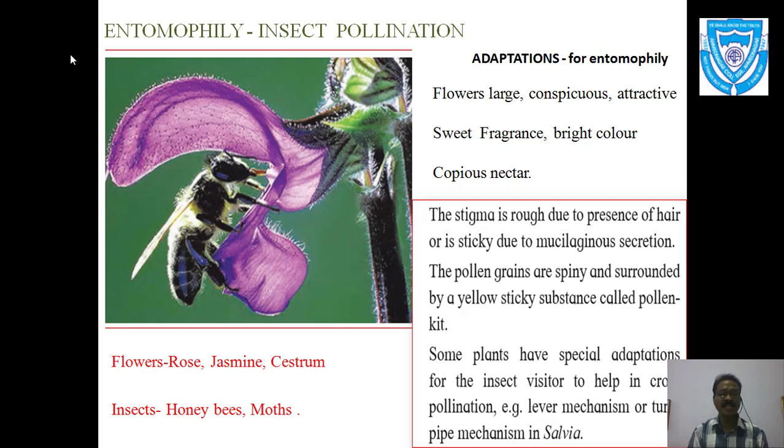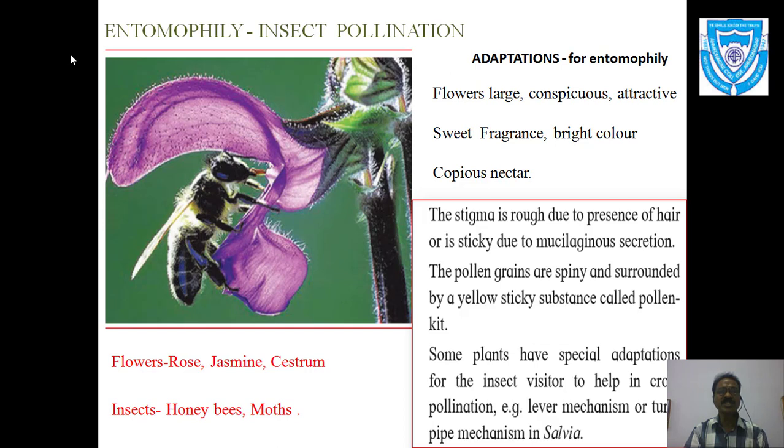So the lever mechanism is a special type of mechanism, as well as, you know, the passion flower, in which in addition to the corolla members, that is the petals, various types of outgrowths are present, and that makes the flower more decorative, more attractive, so that insects visit these flowers and pollination is made easy. So these are all the adaptations which increase the chances of pollination.